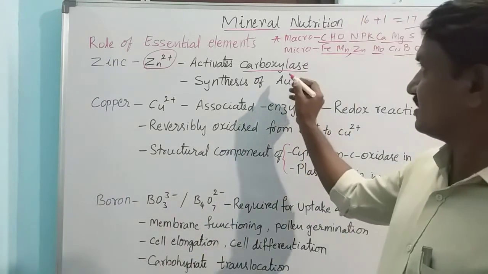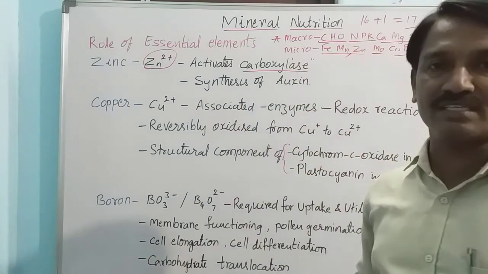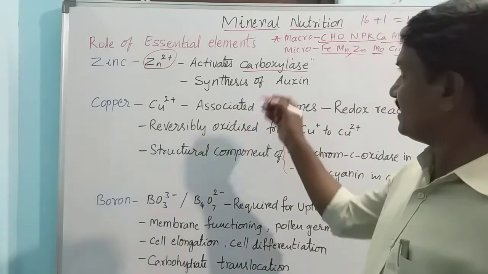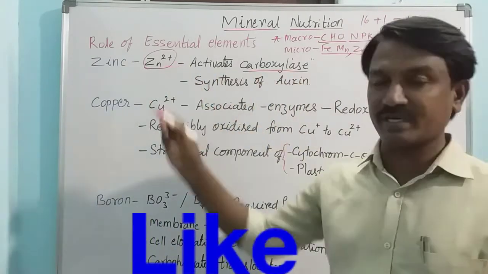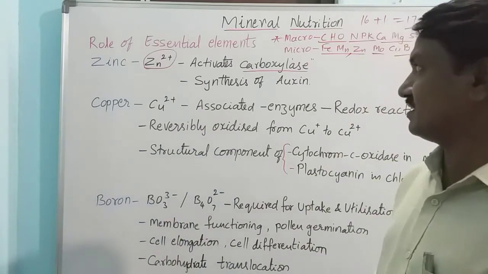The word which ends with ase is nothing but an enzyme name. So the catalase enzyme is activated by a micro element, that is zinc, right?